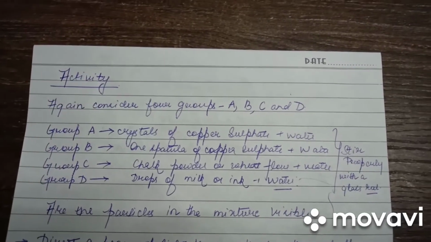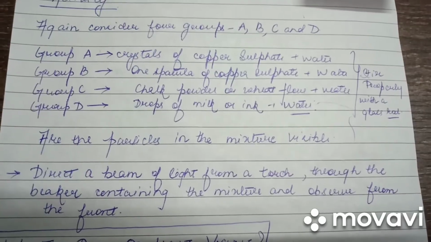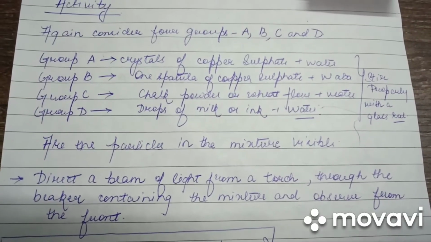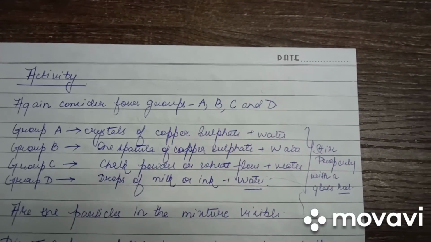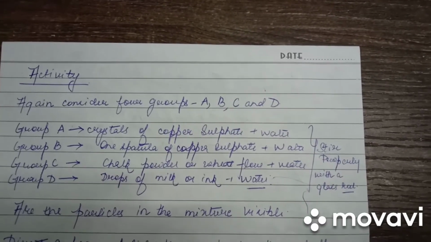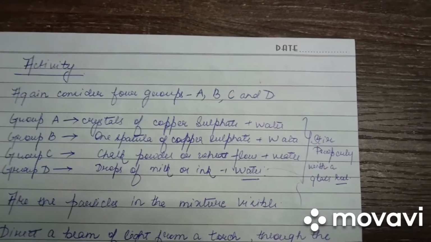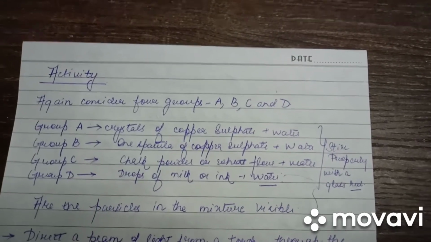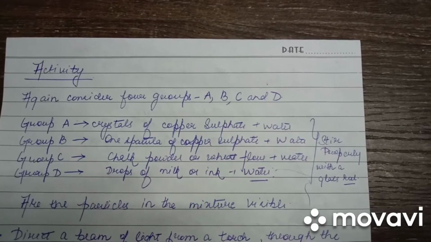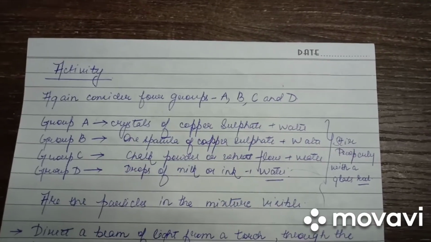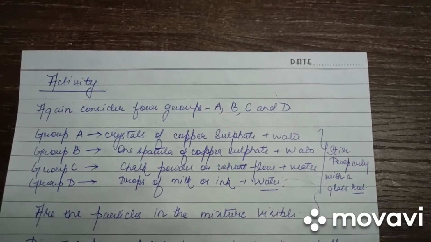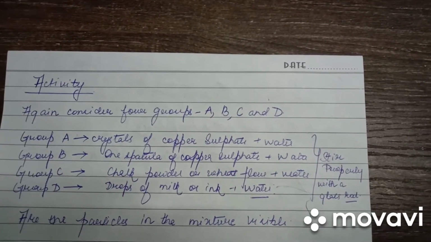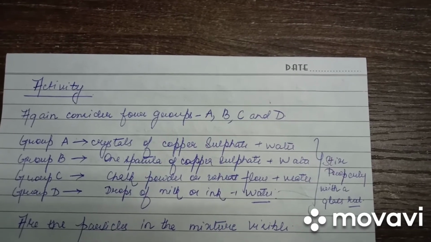Let us now consider another activity. Let us consider four groups A, B, C and D. Group A consists of crystals of copper sulfate and water. Group B consists of one spatula of copper sulfate and water. Group C consists of chalk powder or wheat flour and water. And Group D consists of drops of milk or ink and water. All these are stirred properly with the help of a glass rod.